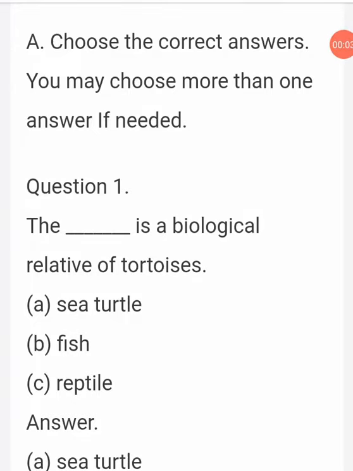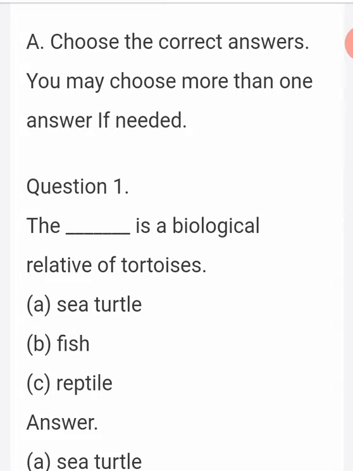Dear students, now we are going to see Unit 1 Prose, first lesson, Sea Turtles, book back answers. First one, choose the correct answers. You may choose more than one answer if needed.